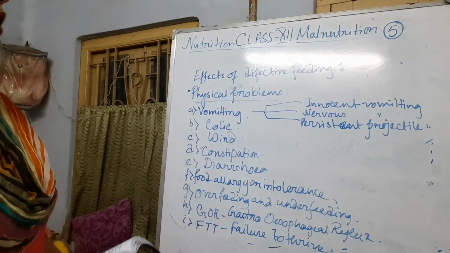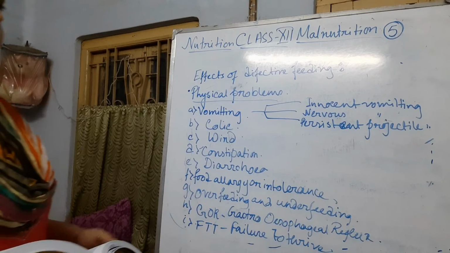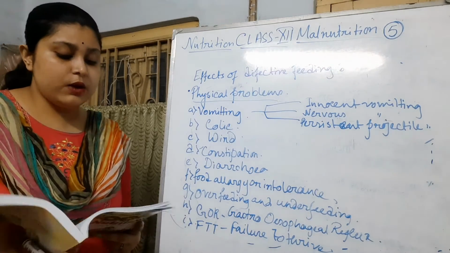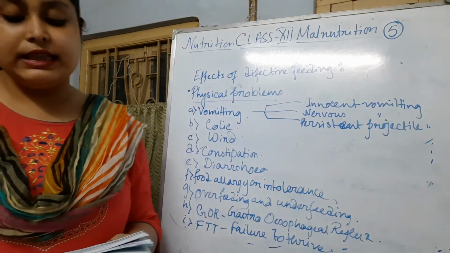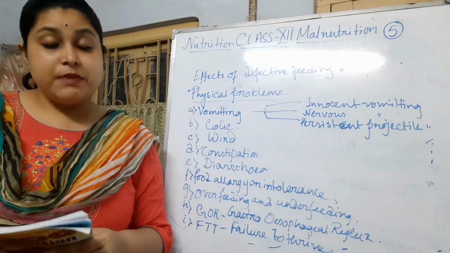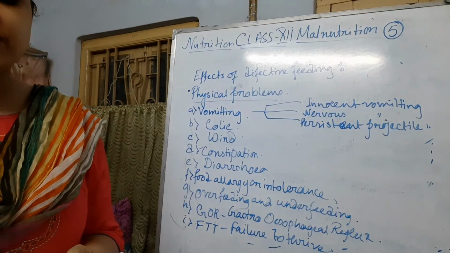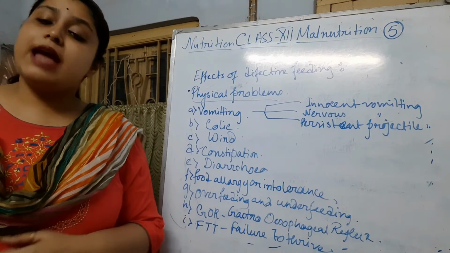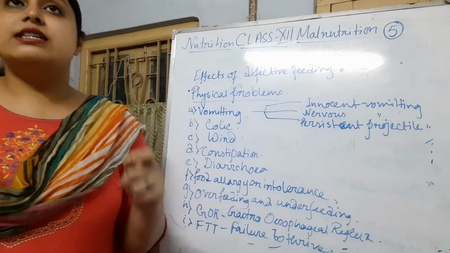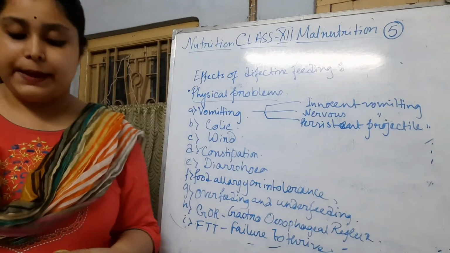The second is colic. Colic is nothing but pain in the stomach. Infantile colic, or excessive crying of healthy thriving infants, is a common problem. In the first month of life, the baby with colic has tremendous pain from the abdomen down to the knee, and that is why the baby cries all the time.